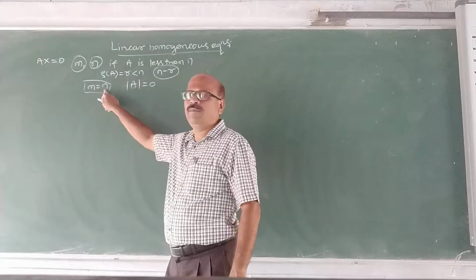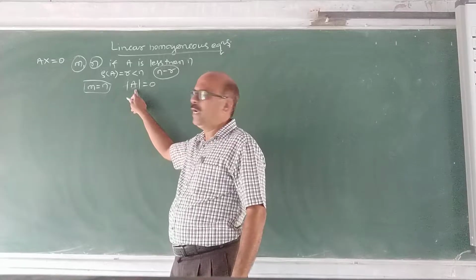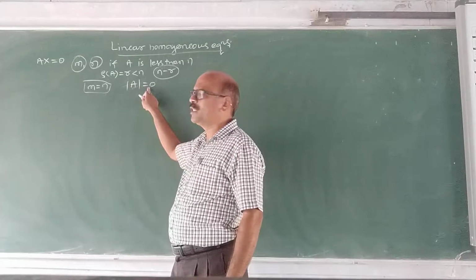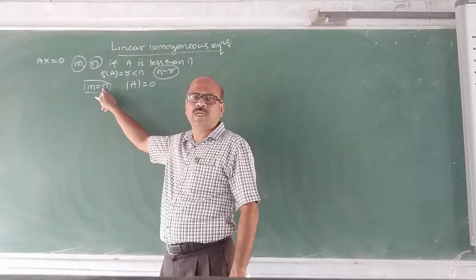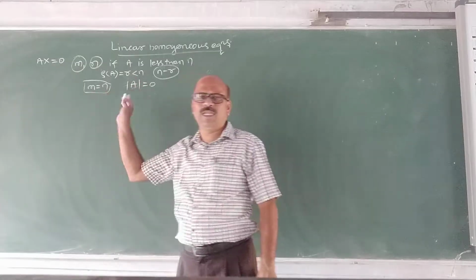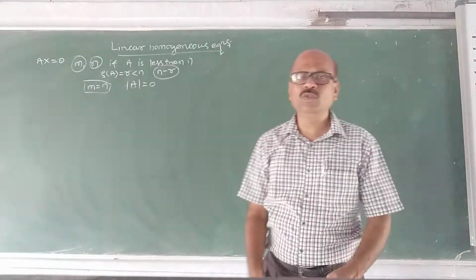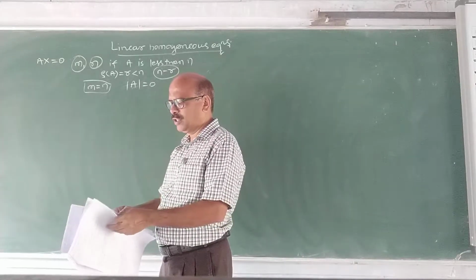Understand? M is equal to n. A becomes a square matrix of order n. And if determinant A is not 0, then what happens? Rank becomes n. So if determinant A is equal to 0, rank will be less than n, then it has a non-trivial solution. Now I consider problems on this.